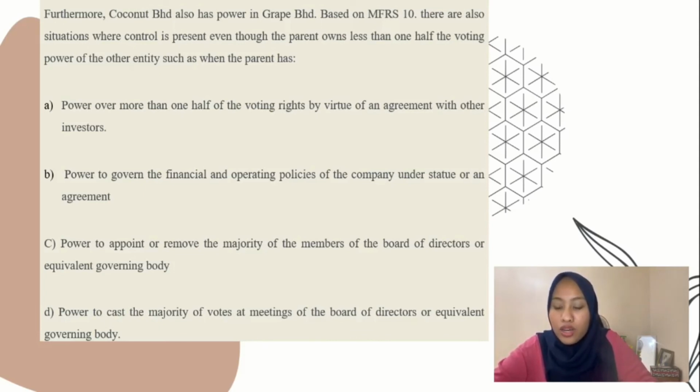B. Power to govern the financial and operating policy of the company by statute or an agreement. C. Power to appoint or remove the majority of the members of the board of directors or equivalent governing body. D. Power to cast the majority of votes at meetings of the board of directors or equivalent governing body.